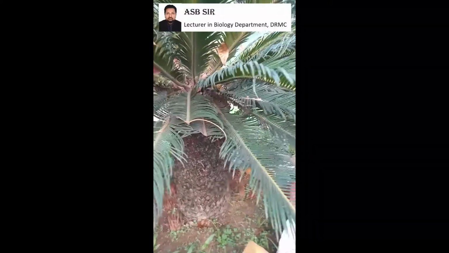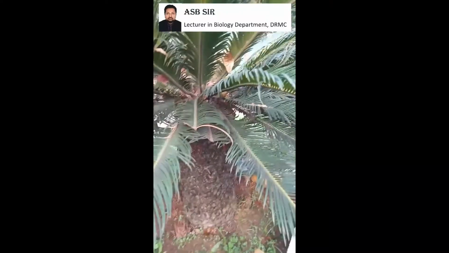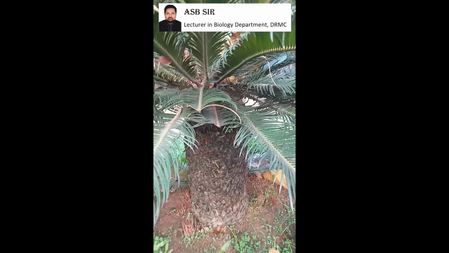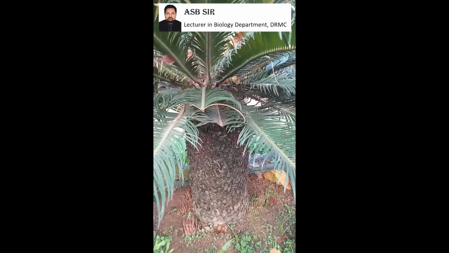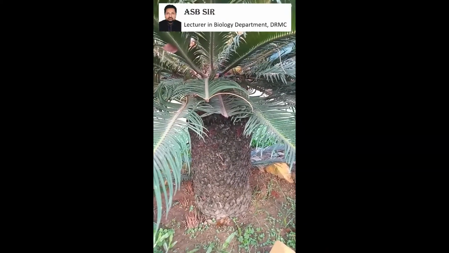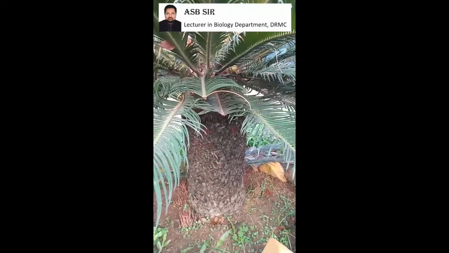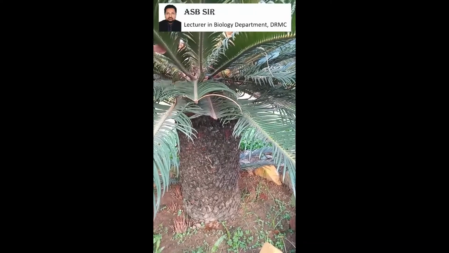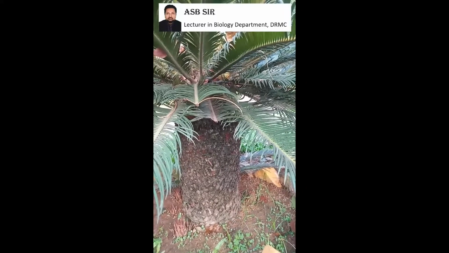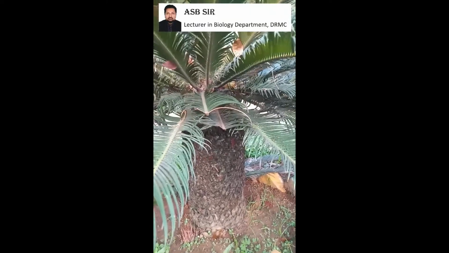The root is mainly of two types, taproot and adventitious root. Here taproot is present, but it is a temporary taproot, and then numerous adventitious roots are produced from the basal portion of the stem. This adventitious root is infected by nostoc and anabaena and forms a coral-like structure. It is known as coralloid root.